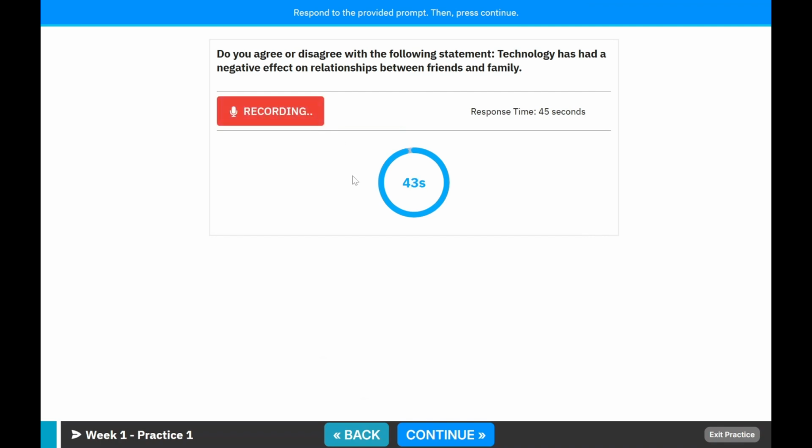I disagree with the statement that technology has had a negative effect on relationships between friends and family. One of the reasons why I think this way is that we can now share important moments from our lives on social media. Not only this, but we can also have instant video calls and messages whenever we want.